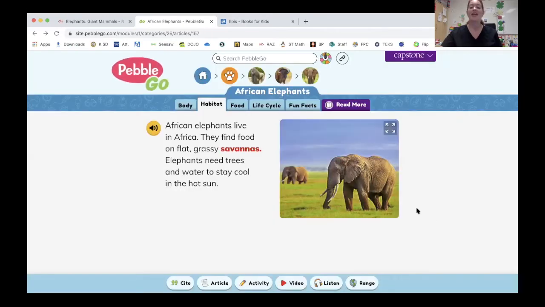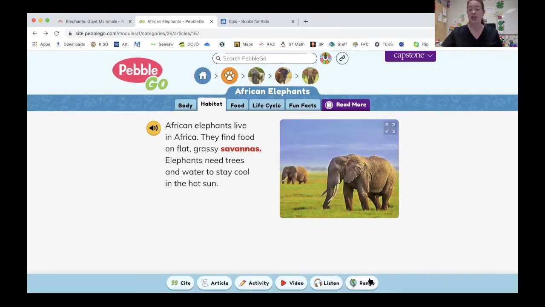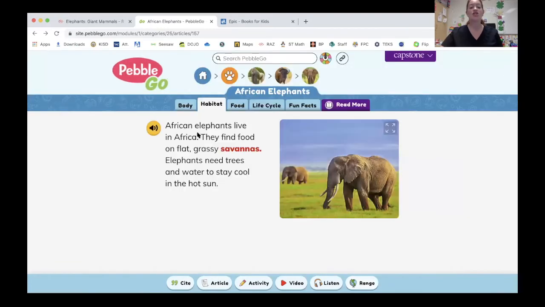Now, PebbleGo is really cool because if I come down to the bottom, see this globe right here, it says range. It's going to show me where the elephants live. And yep, it's in Africa. And I can see this purple area is where I could find these elephants. Now, there's a lot of really great information on PebbleGo, but today we're just focusing on their home. But we can use PebbleGo for all of our other research.